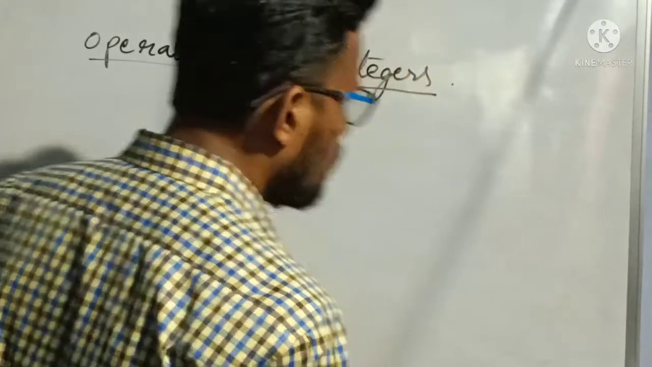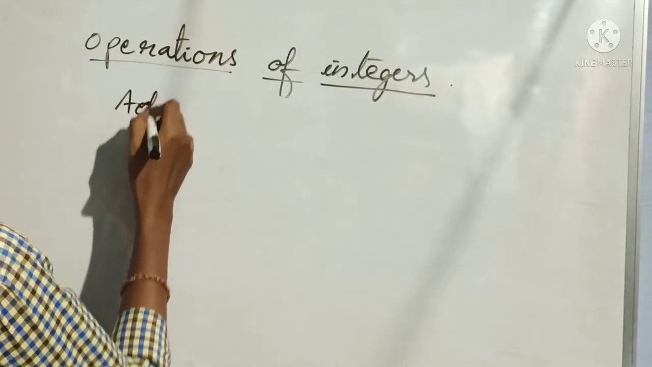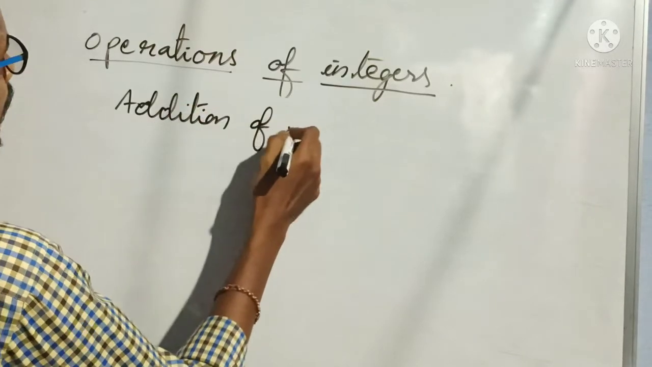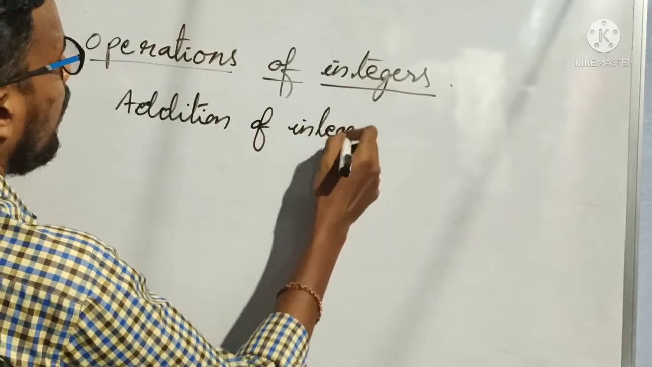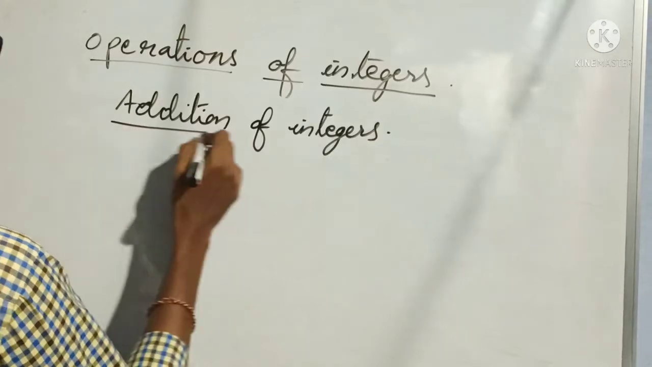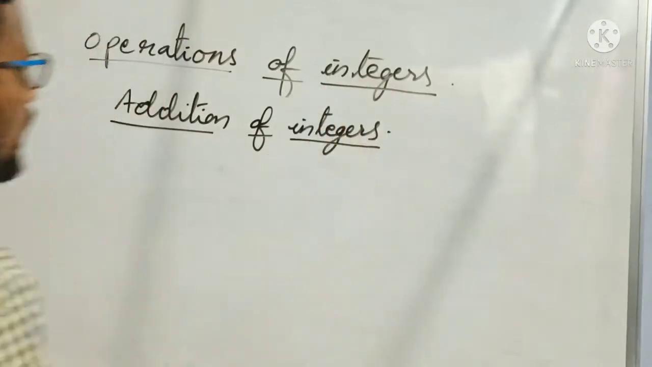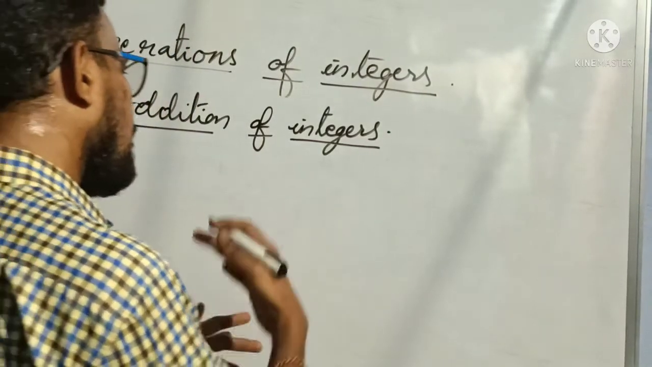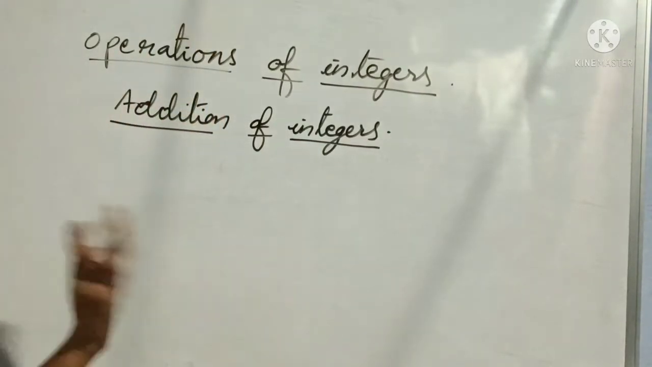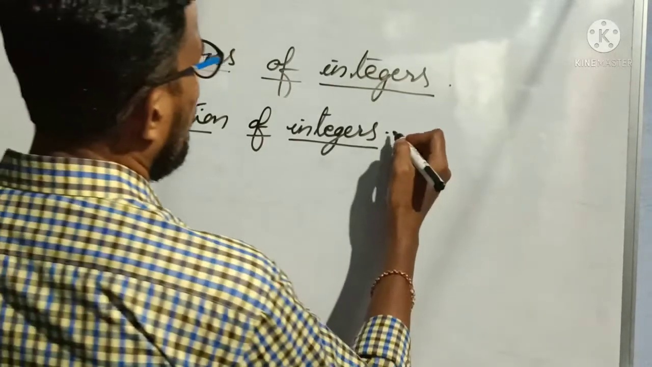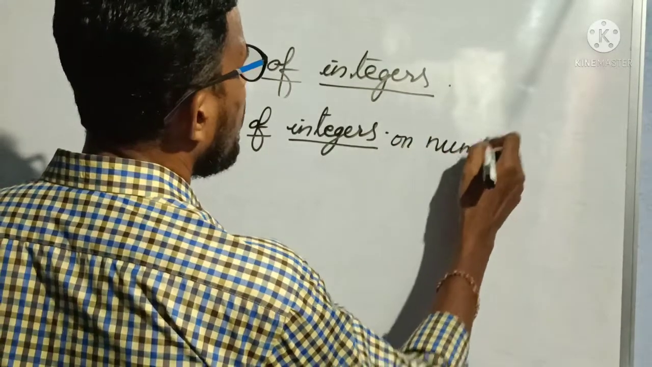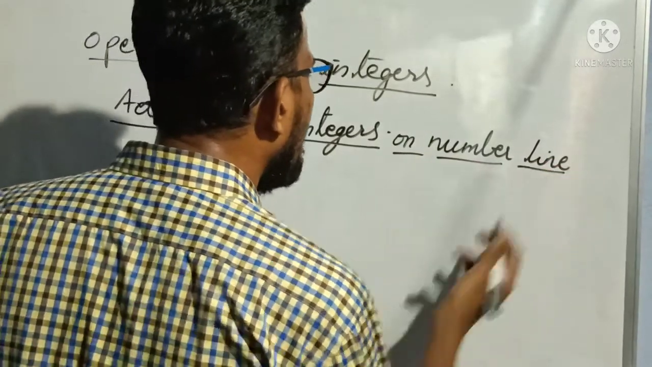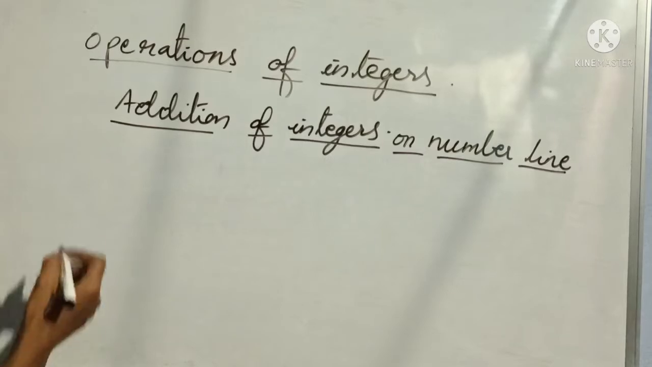So first operation is addition of integers. In addition of integers, first let us know how to add on the number line, then we will go to our actual addition. So first, addition of integers on the number line. Let us see this first, very important. From this only we can understand clearly how to add integers.